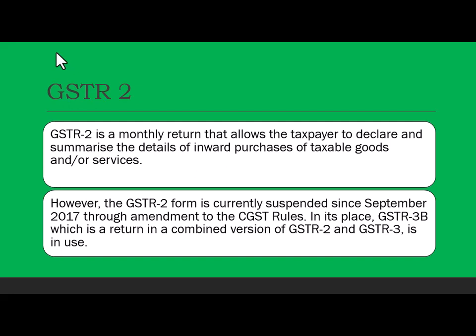GSTR 2. Now, this is the return which was earlier there. Now it is having no meaning, but we must go through. GSTR2 is a monthly return that allows the taxpayer to declare and summarize the details of inward purchases of taxable goods and or services. Hold on. So that means whatever you have bought and you have paid GST on that. So earlier you were filing a return which is called GSTR2.